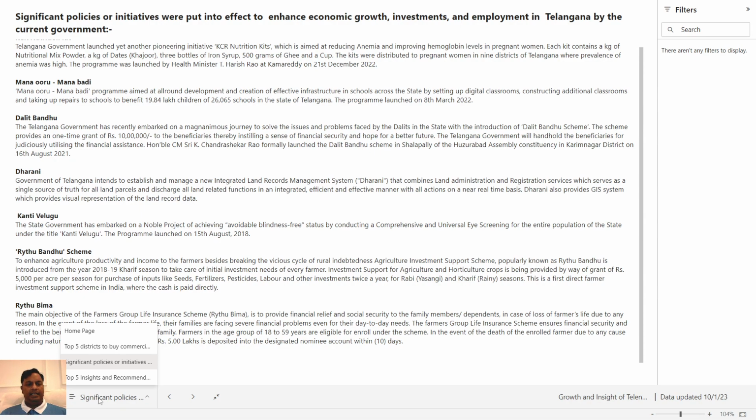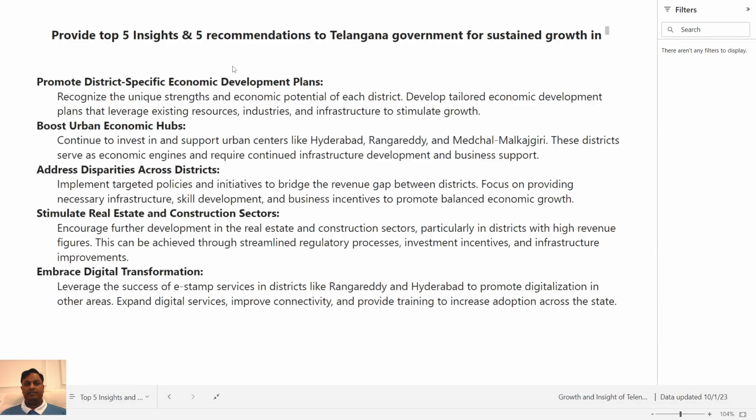The third secondary analysis was the top 5 insights and recommendations to the Telangana government for sustained growth in the next 5 years based on my analysis. So from my analysis, I have jotted down 5 insights and recommendations.